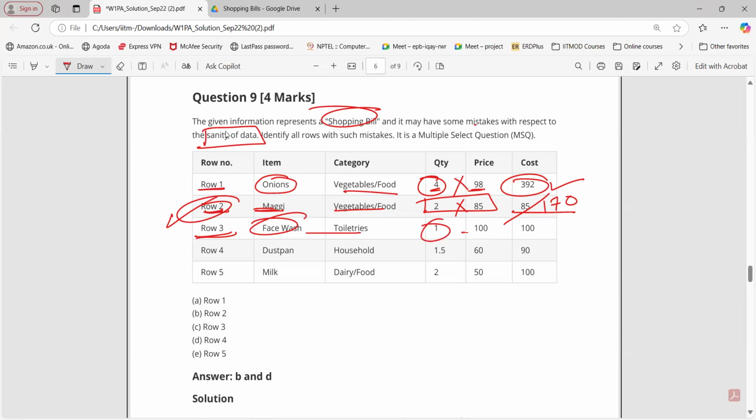Quantity is 1. Price is 1. Yeah. Cost 100. Correct. What about row number 4? Sir, dustpan. You told that sanity of the data should be correct. That means the data type and structure should both be correct. Yes. And sir, what is the difference between data type and structure?